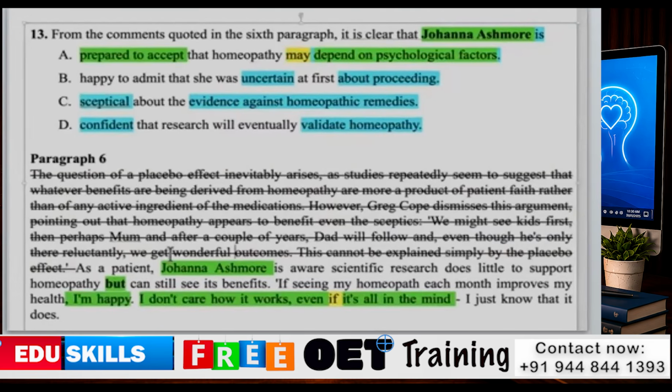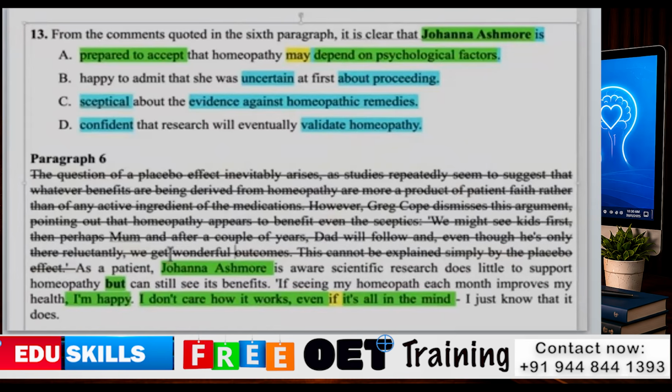Now we can see that option A says prepared to accept that homeopathy may depend on psychological factors. Here, paraphrases are used: after the contrast word it usually comes that I am happy. I don't care how it works, even if it is all in the mind. In place of may, we can use if.